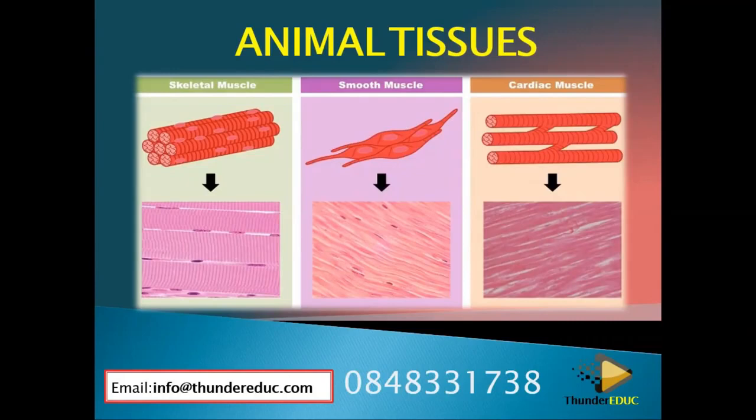Welcome back to our class. So now, since we have seen the cells in detail and how cells reproduce, we need to see, when you combine the cells, what do you form? Tissues. That's why today we are going to look at animal tissues. When you say animal tissues, these are cells combined together. They perform a specific or common function, and then you form what you call tissues. Since we have plants and animals, we look at plant tissues and animal tissues separately. So in this clip, we're going to be looking at animal tissues.